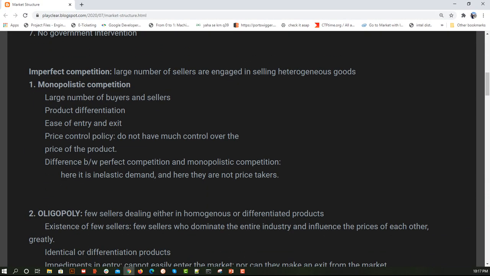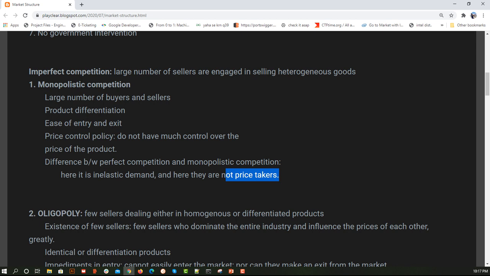So let's see: a large number of buyers and sellers, that is monopolistic competition. The example of monopolistic competition that we took was McDonald's and Pizza Hut. On price control policy, they do not have much control over the price of the product. Differentiation between perfect and monopolistic competition: here we have seen that even if they increase or decrease the price, it will not show much effect. And here they are not price takers.